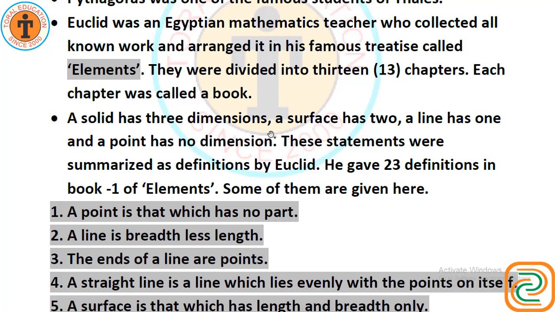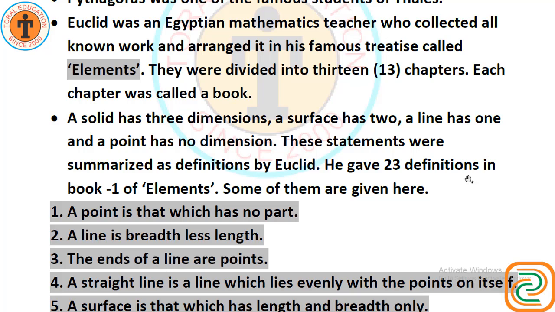A solid has 3 dimensions, a surface has 2, a line has 1 and a point has no dimension. Solid means a thing which we see in 3 dimensions. Surface is a plane surface, suppose a blackboard or the top of the table. Line is the edge of the table, and a dot is a point. These statements were summarized as definitions by Euclid.